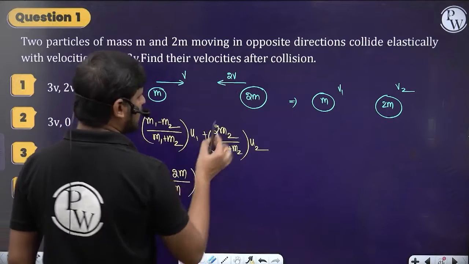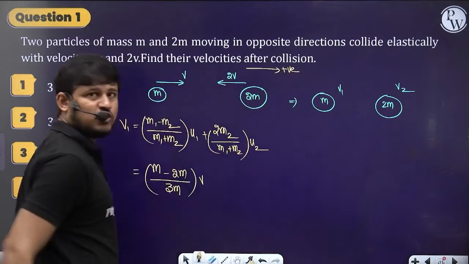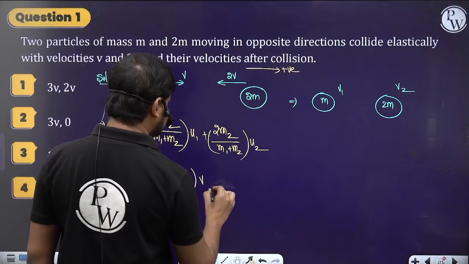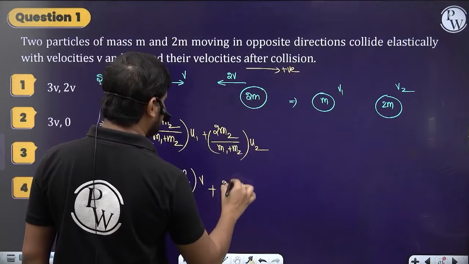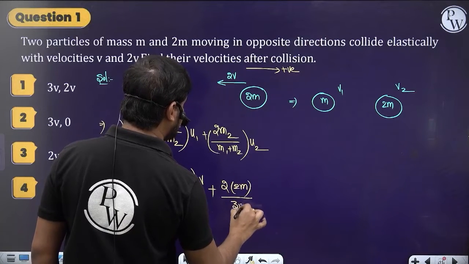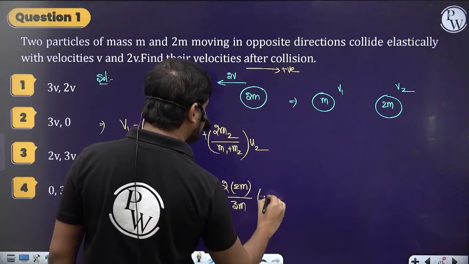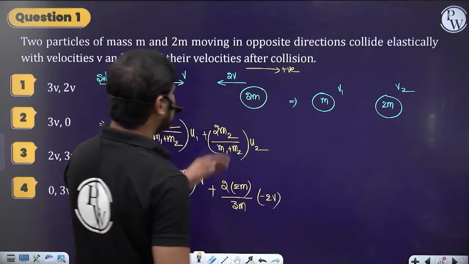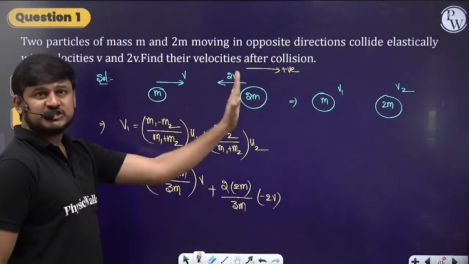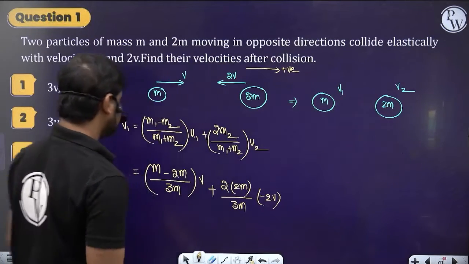Consider the right side direction as positive. Then plus 2 into m2, the body mass 2m, by m1 plus m2, 3m, into u2, which I am taking as minus 2v. Why minus 2v, sir? Because it is moving in the opposite direction, left side, and I consider right side direction as positive. Now you do the calculation.